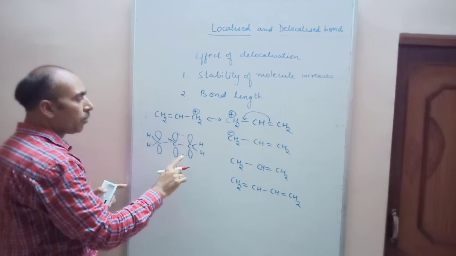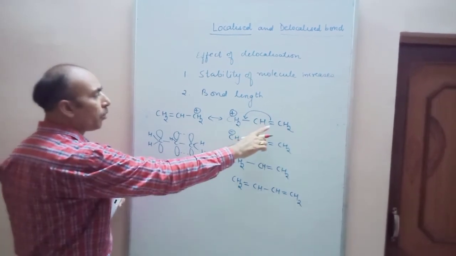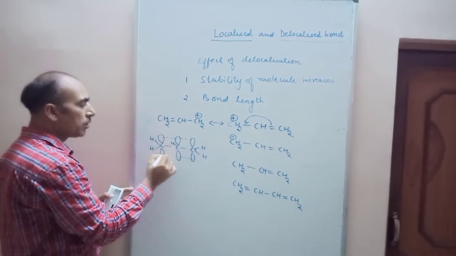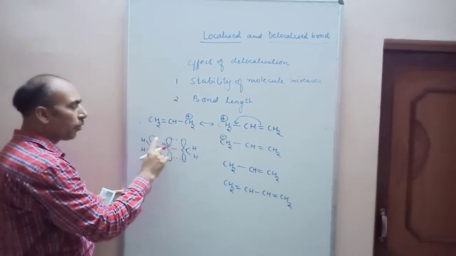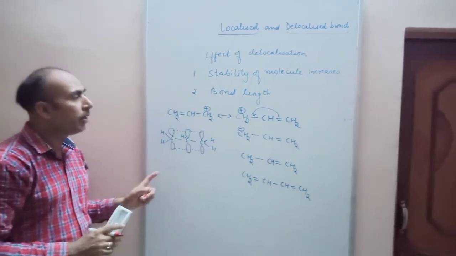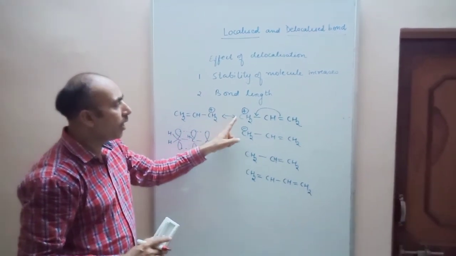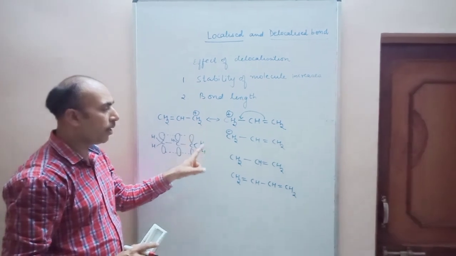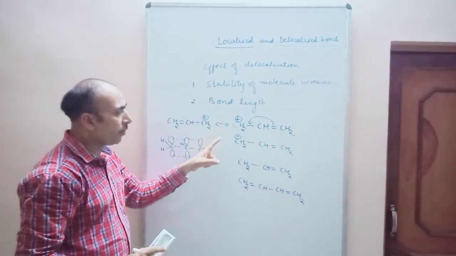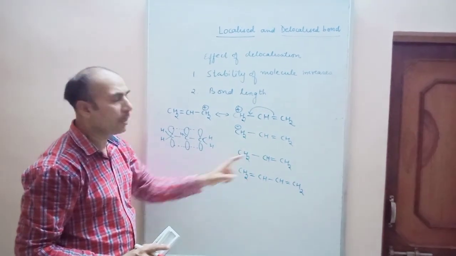See, they are forming collateral overlap and forming a pi bond over here. But this unhybridized p orbital can also overlap with this unhybridized p orbital, and that's why the electron can move from this side to this side also. So in this way, delocalization can take place in allyl carbocation, allyl carbanion, and allyl radical, where the positive, negative or radical are in conjugation with the double bond.